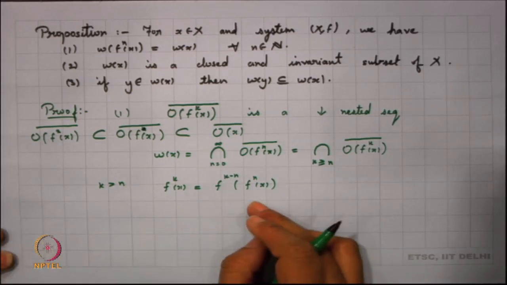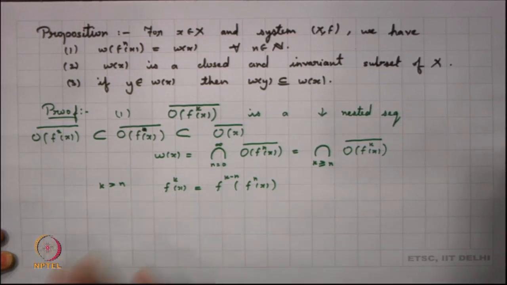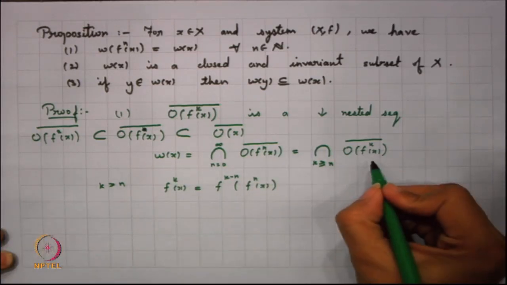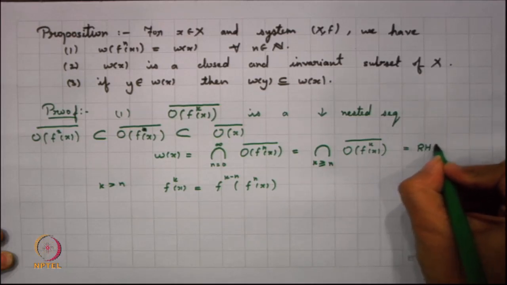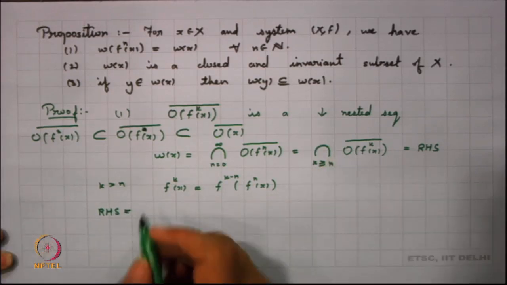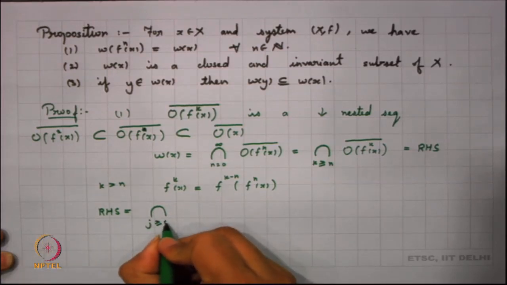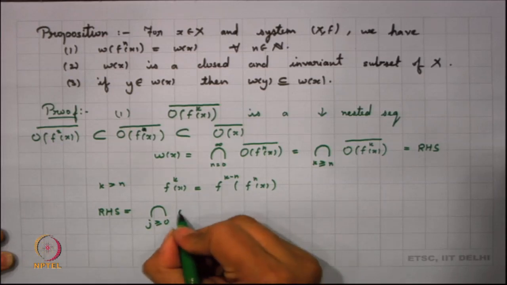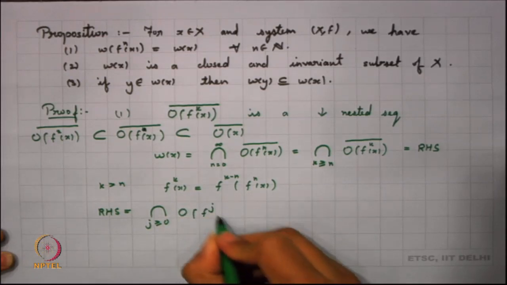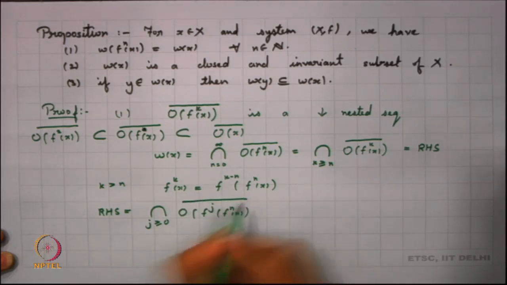So, ultimately my point f^k x lies in the orbit of f^n x. If I look into my RHS here, what is my RHS equal to? Because I had this factor, I can say that this intersection can be seen as the intersection over j greater than or equal to 0 of the orbit of f^j of f^n x, whole closure.